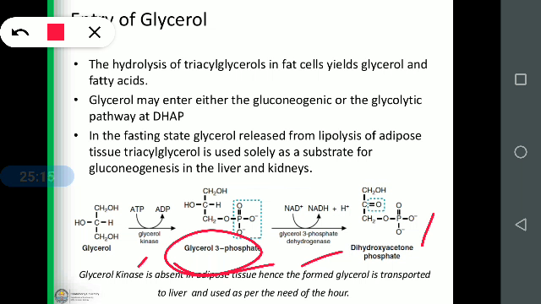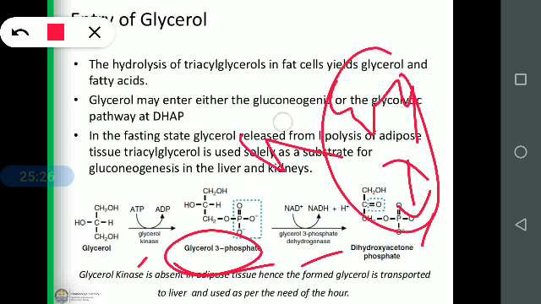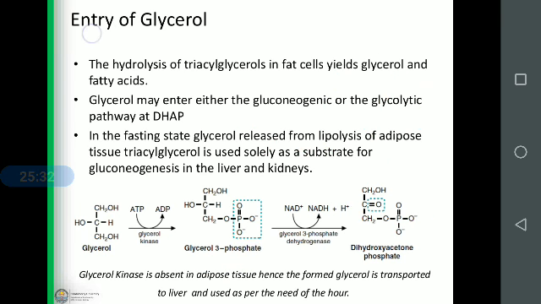Then this dihydroxyacetone phosphate will convert into glyceraldehyde 3-phosphate, and finally these two will convert into fructose 1,6-bisphosphate in the glycolysis cycle.